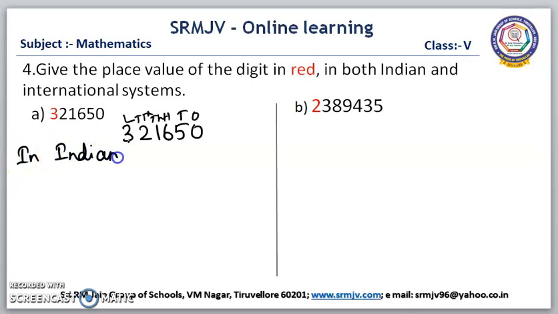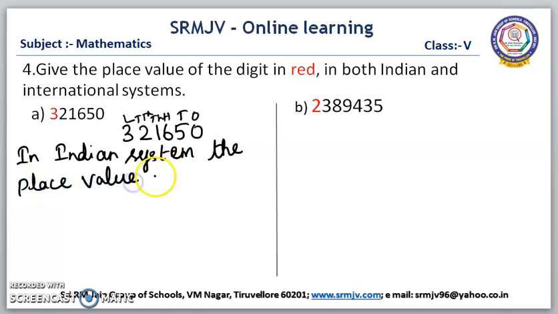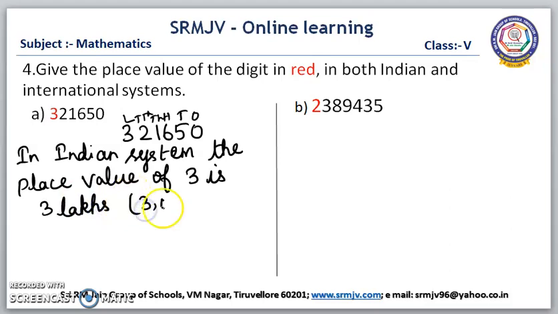In the Indian system, the place value of 3 is 3 lakhs. In number, we can write 3 lakhs.